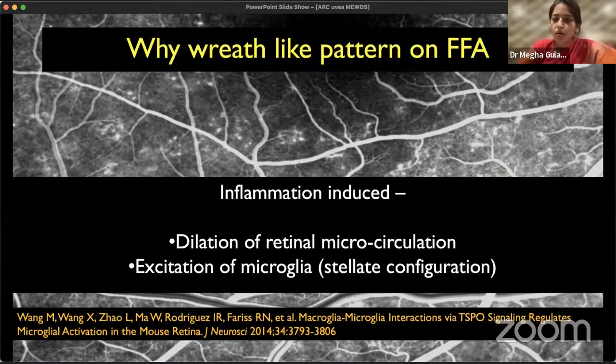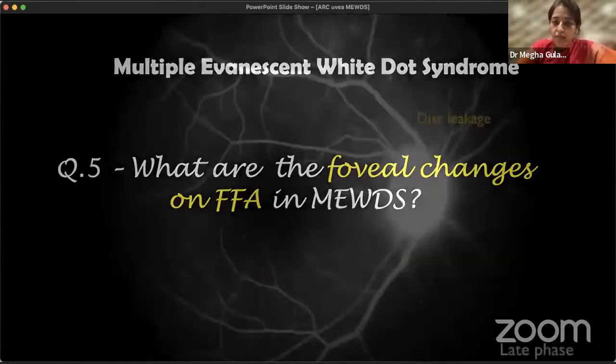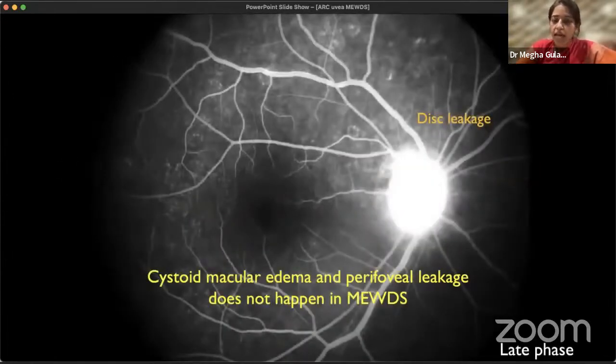Now we saw these dots and spots in the nasal macula surrounding the optic nerve head, which can extend to the mid-periphery. What about the fovea? Are there any foveal changes on fluorescein angiography in MEWDS? Clinically we saw foveal granularity. Now in inflammatory disorders, sometimes we can see cystoid macular edema clinically, and sometimes when we are not able to appreciate it clinically, we can still have angiographic evidence of cystoid macular edema. But that is not the case in MEWDS. In MEWDS, cystoid macular edema and perifoveal leakage do not happen, especially in the typical cases, but we can see disc leakage.